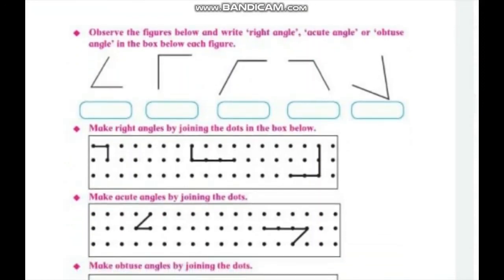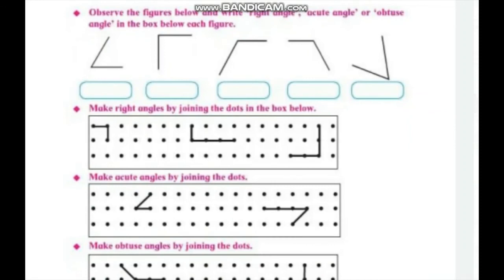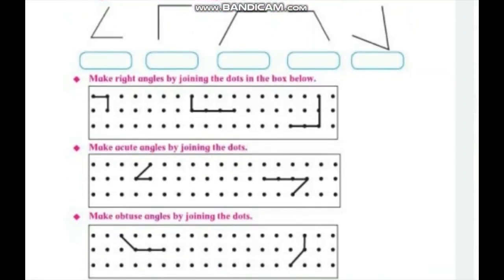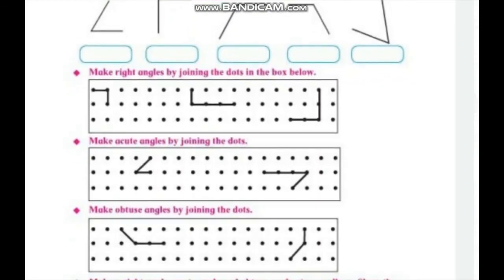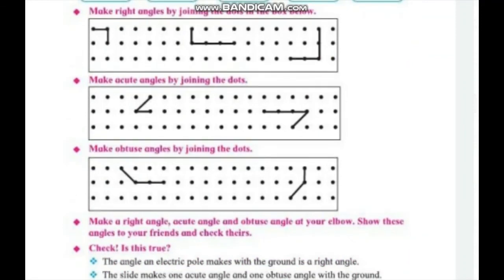The next question is: make a right angle by joining the dots in the box below. Very easy. Join the three dots and make a right angle. Similarly, in the next question, make an acute angle by joining the dots. In this question also, join the three dots and make an acute angle.